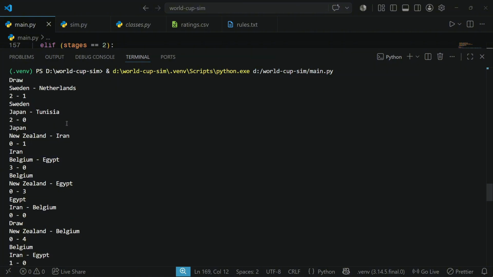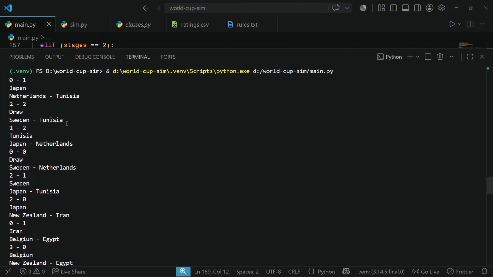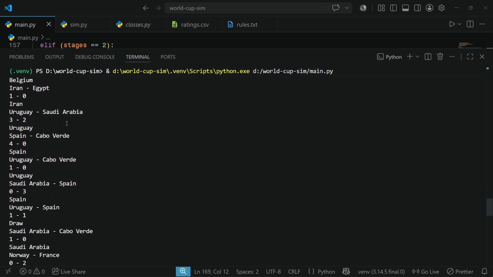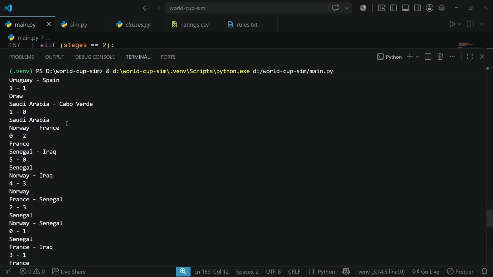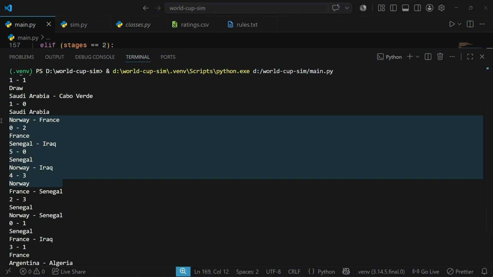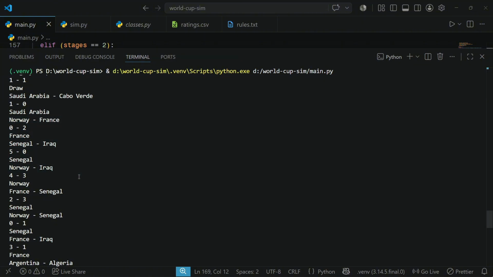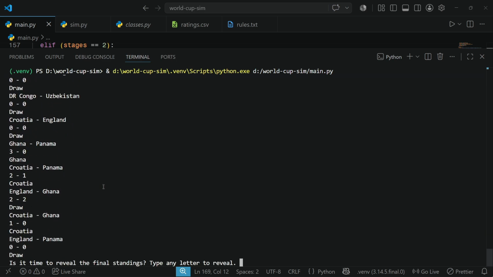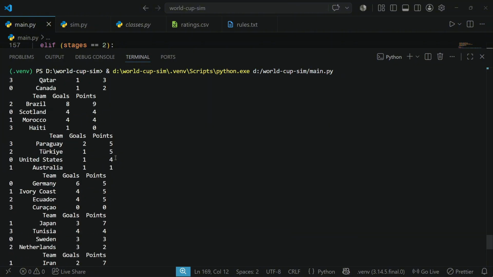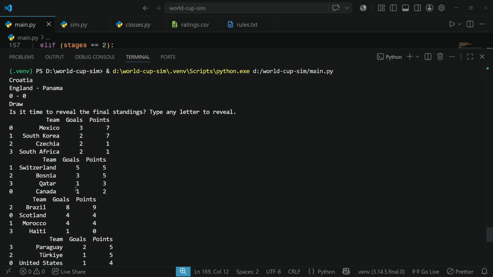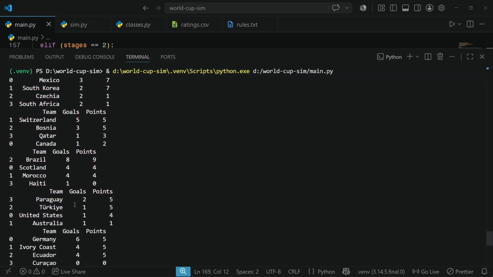They're all pretty realistic. 2-0, 2-1, 0-0, 1-2, 3-0. There's some crazy ones in here too. Look. 4-3, 5-0. That's pretty good. I like the simulation. It's actually not bad. And we're going to reveal the final group standings. Mexico, South Korea, Switzerland, Bosnia. And then third place teams, for some of the groups they'll promote, for the others they won't.